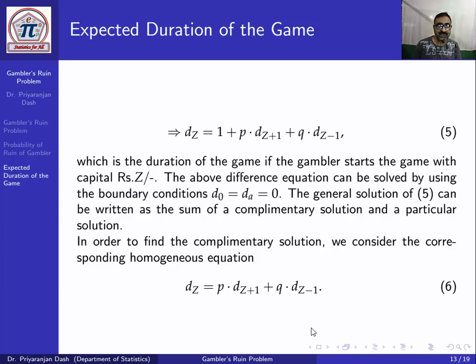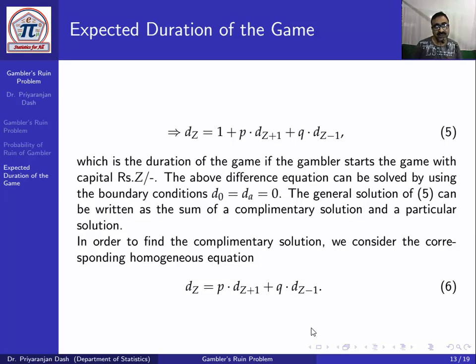Now this is the expected duration of the game if the gambler starts the game with initial capital rupees z. So when the game stops, that means either d0 or da, that is equal to 0, because when the gambler will have either rupees 0 or rupees a, then the game will stop.